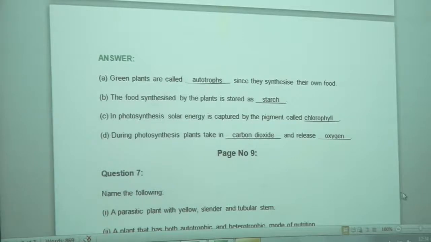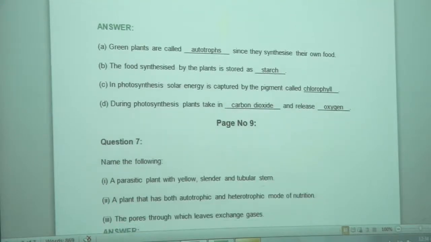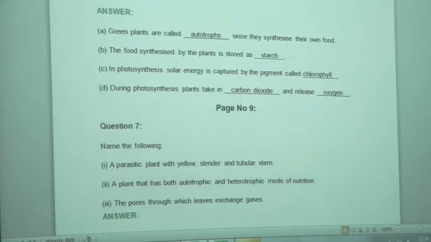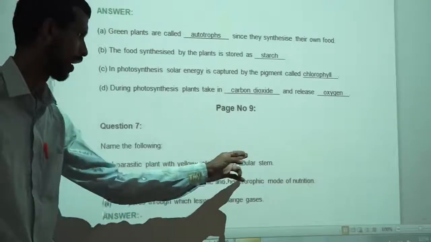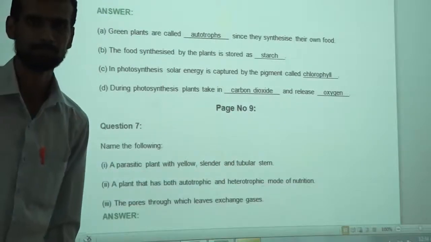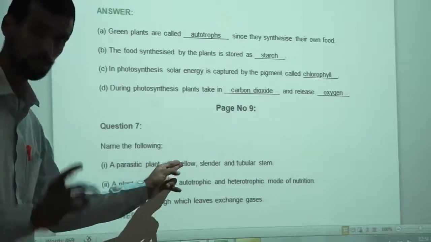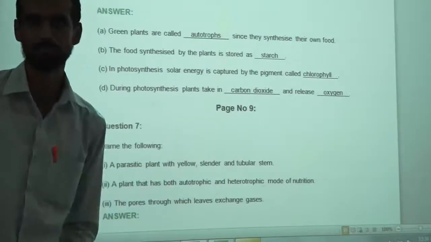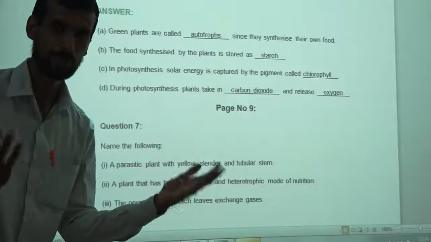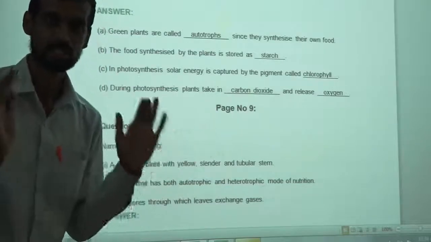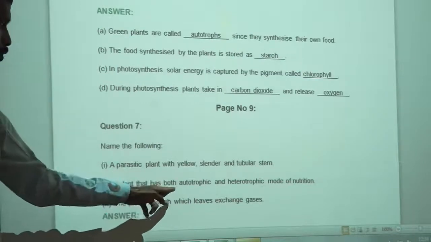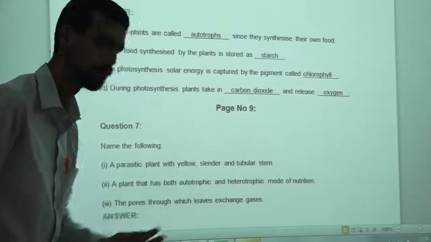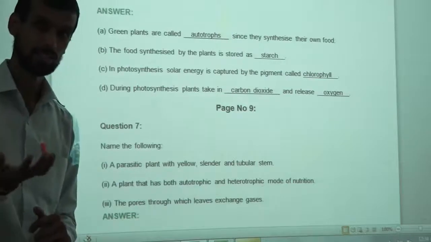Let's move ahead. The next question is name the following. Which parasitic plant? Yes, Cuscuta. Second, a plant that has both autotrophic and heterotrophic modes of nutrition. Which plant has both?